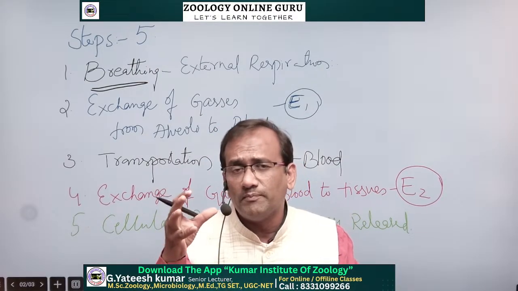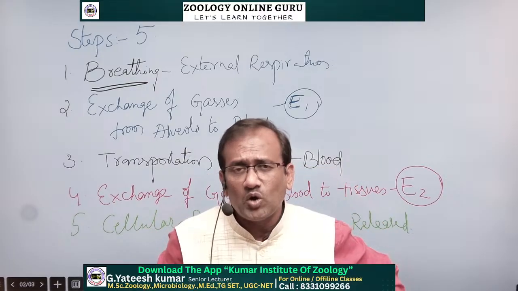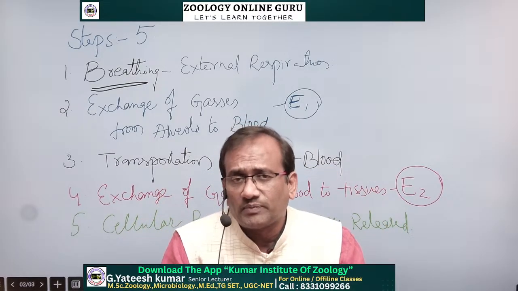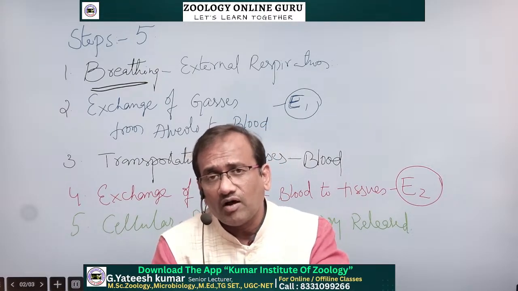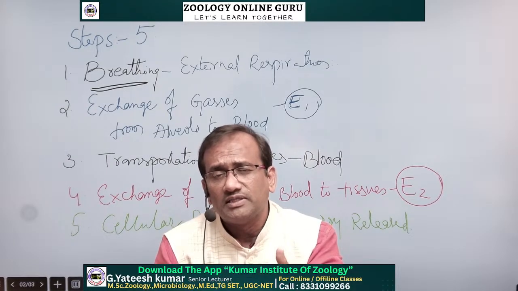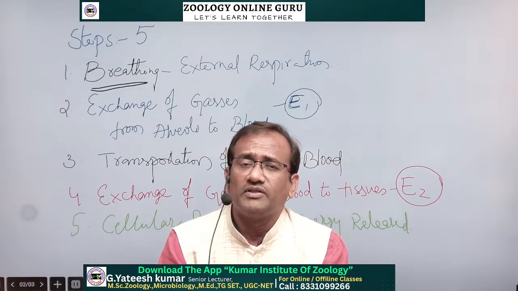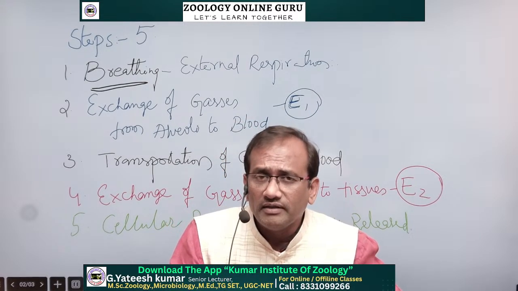Air sacs or air bags are present throughout the body, from the neck to the abdomen, along with the lungs. That's why they are wonderful organisms in the whole animal kingdom. They can travel long distances without any obstacle, with more oxygen supply to the body.